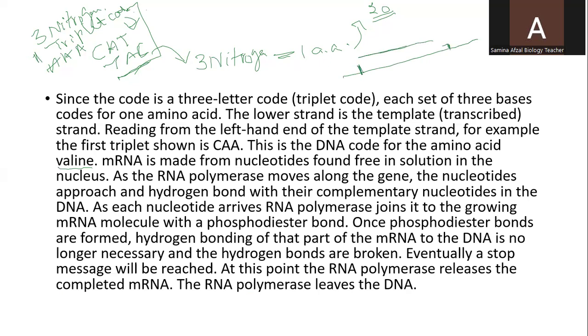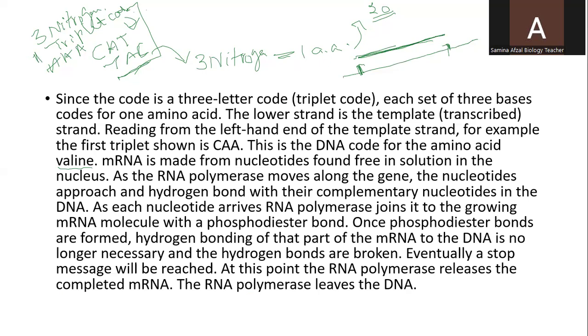The complementary bases copy this part of the DNA, and then as each nucleotide arrives, RNA polymerase joins it to the growing messenger RNA with phosphodiester bonds. And you know, the phosphodiester bonds are present between them.